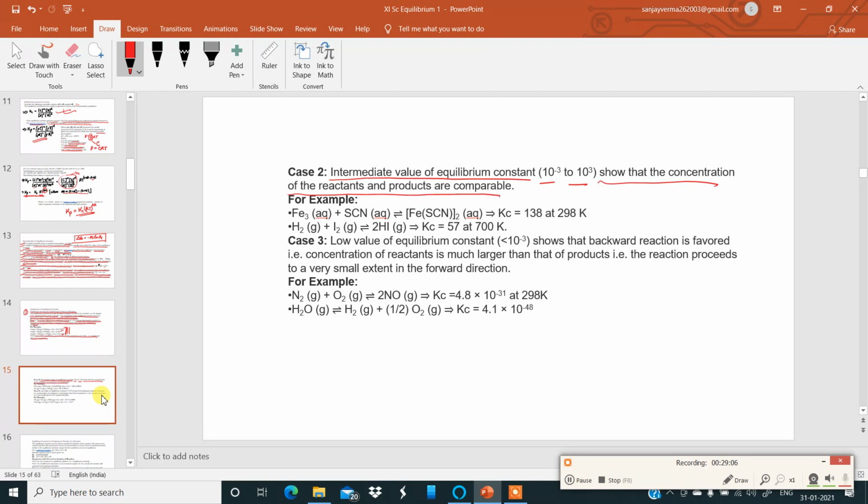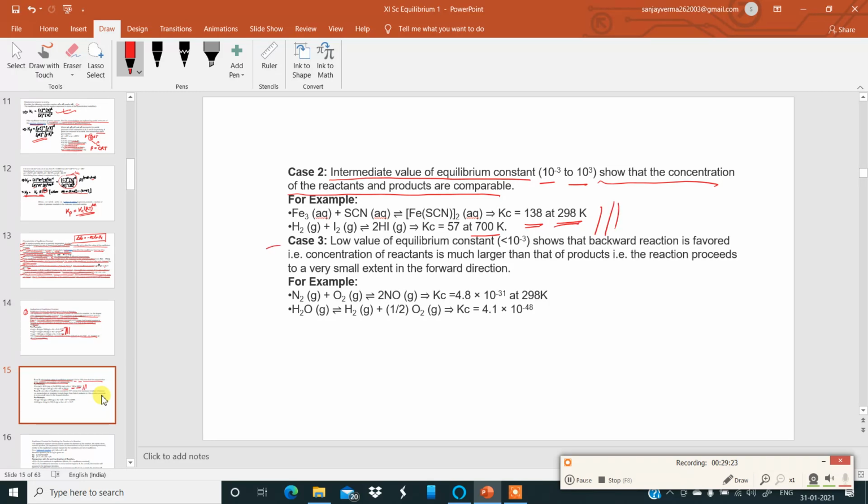For example, ferric ion in thiocyanate solution forming the iron thiocyanate complex in aqueous solution. Kc is 138 only. Hydrogen iodine, it is 57 at 700 Kelvin. Temperature is just different. Okay, so here you can compare them.